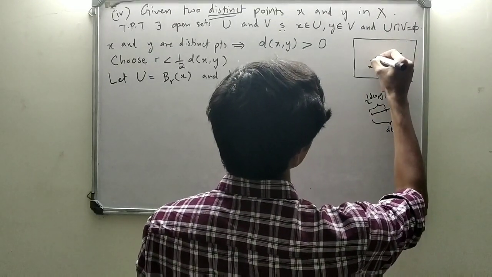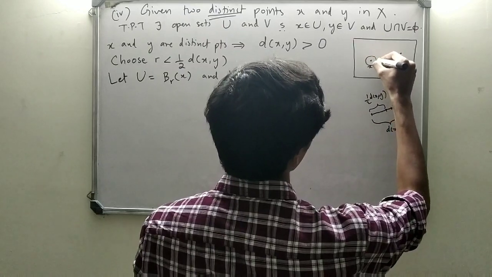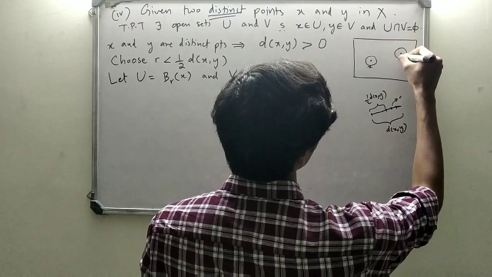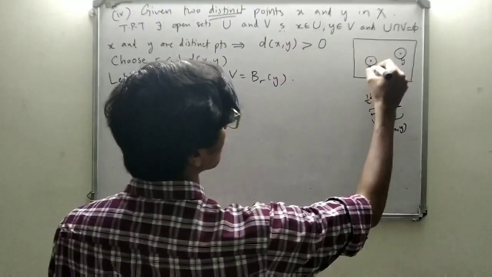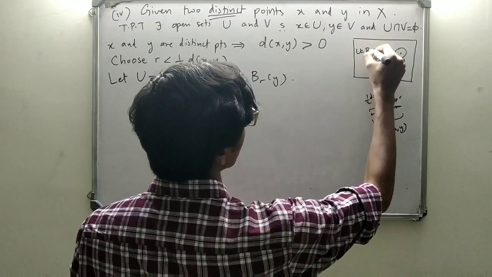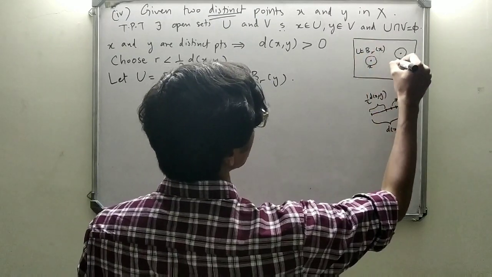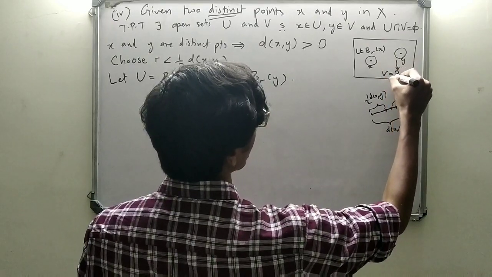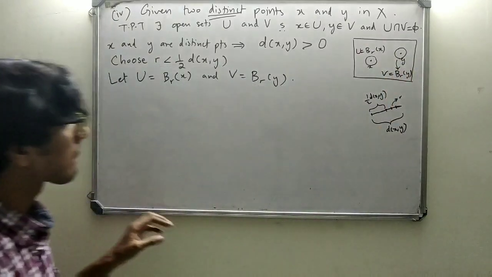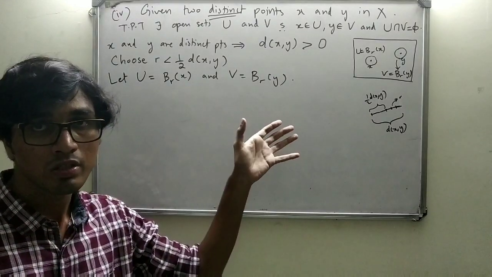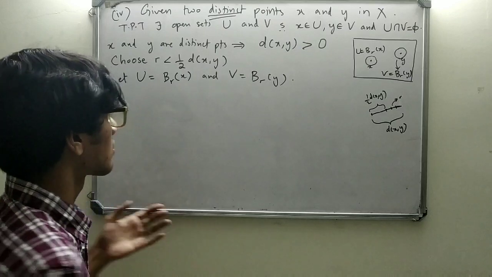I'm going to draw two circles over here. And this is U equals Br of x, and this is V equals Br of y. Okay. Now, since they are open balls, they're clearly open sets, right?